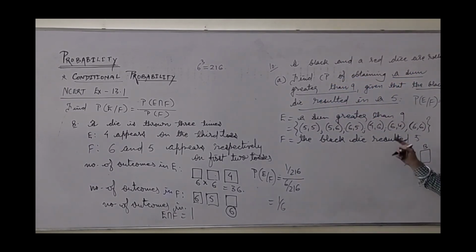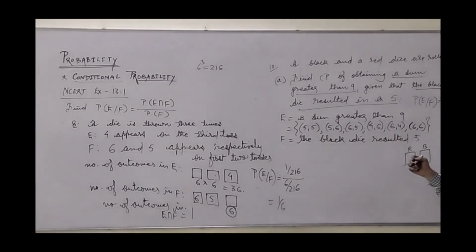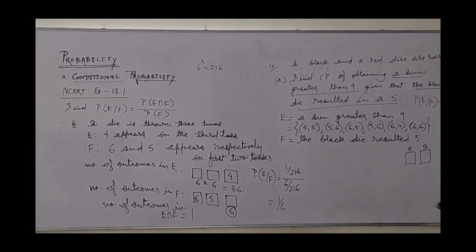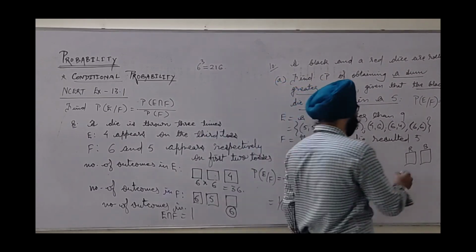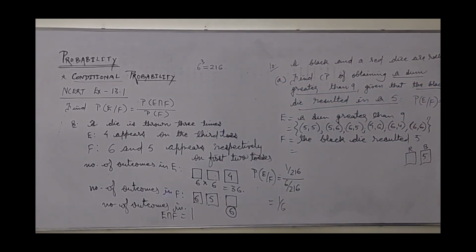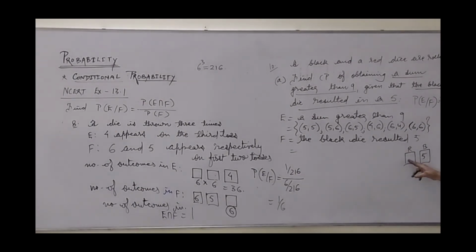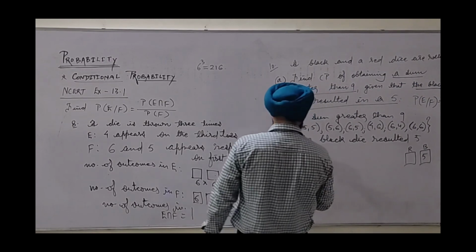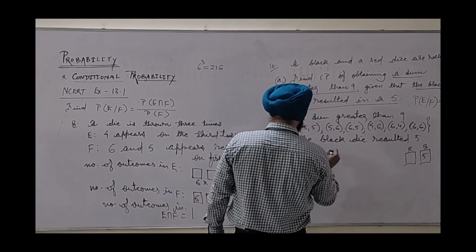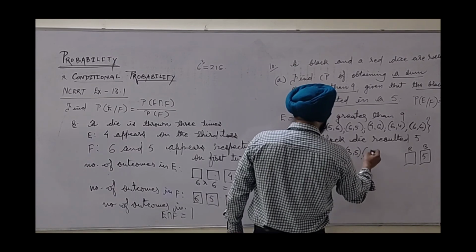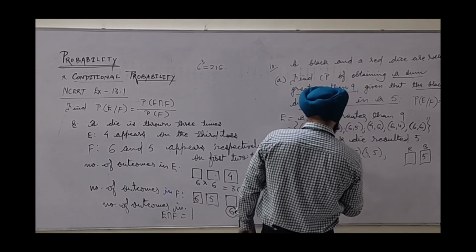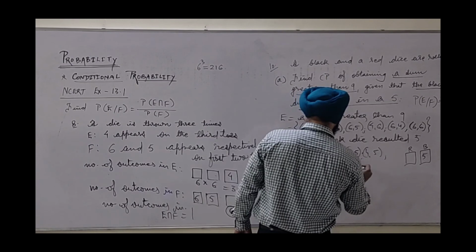These are the outcomes where you will find a sum greater than 9. You can check by activity. Now it says the black die resulted in 5, means fix the black die for 5. Then how many outcomes are possible for red? All: 1 5, 2 5, 3 5, 4 5, 5 5 and 6 5.